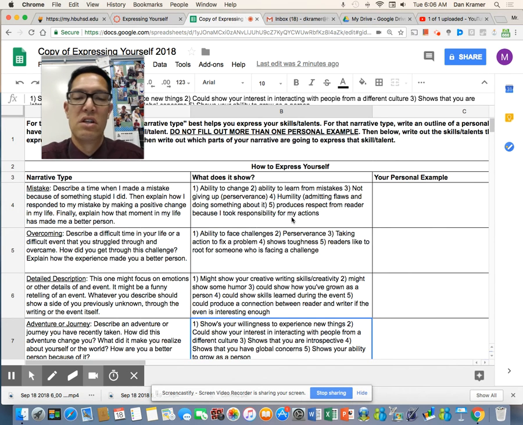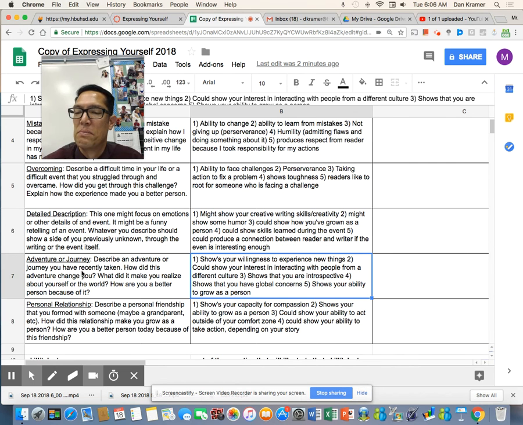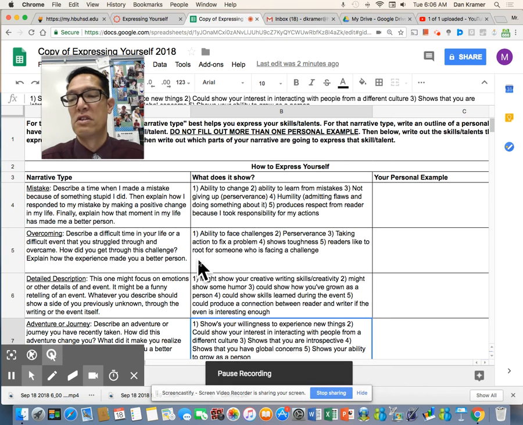The mistake will show you your ability to change, your ability to learn from mistakes, not giving up, perseverance. These are very typical personal statement kinds of questions. And even if you're doing the job description, you're still going to describe things that happen here. So these will apply to you as well, because whatever questions they have, you need to have a narrative. So your narrative might fall under one of these.